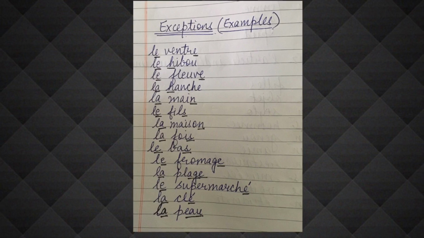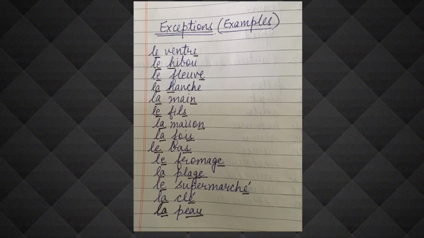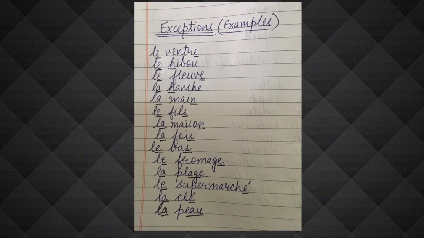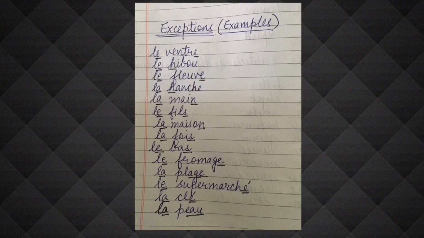Le bas, it is masculine, but it ends with s. They are not plural. Le fromage, age, A-G-E. I told you na, age is masculine, le fromage. But the next one is la plage. It also has A-G-E, but it is feminine. This is an exception to this rule that age words are all masculine.